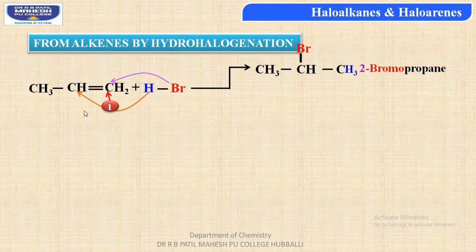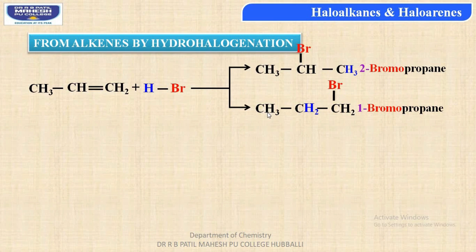In this case, hydrogen would be combining with the second carbon atom, whereas the bromine atom now combines with the first carbon atom. So we can get one more product as CH3, CH2 followed by CH2Br. The double bond has been reduced to a carbon-carbon single bond. Thus the name of the molecule, students, is 1-bromopropane molecule. Why? Because the bromine atom is attached to the first carbon atom.